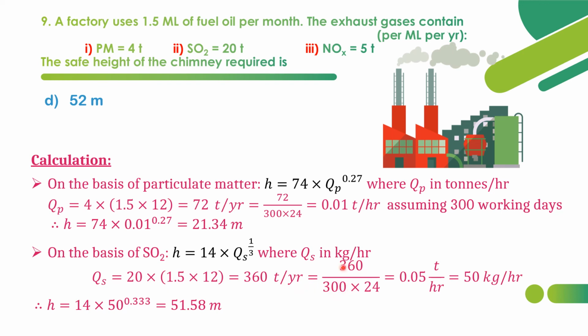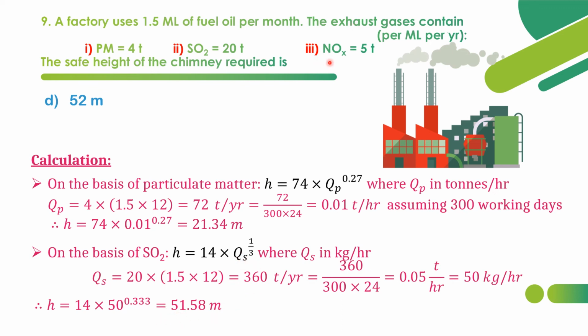Assuming 300 working days, 360 by 300 into 24, that will give 0.05 tons per hour. But we have to calculate in kilograms per hour, so that's why into 1050 kilogram per hour. So we substitute that here, and we get the answer as 51.58.